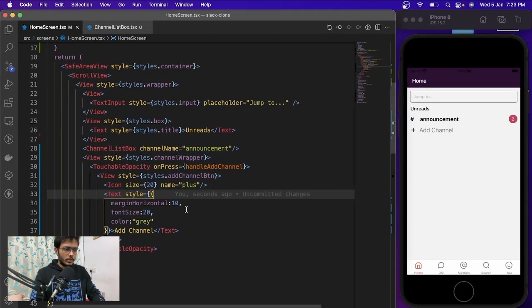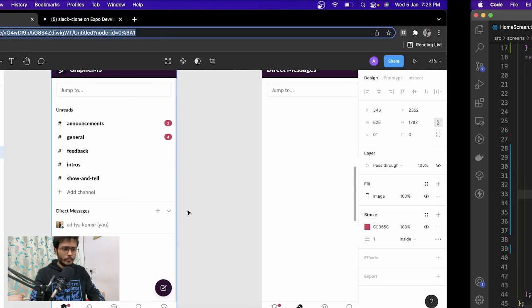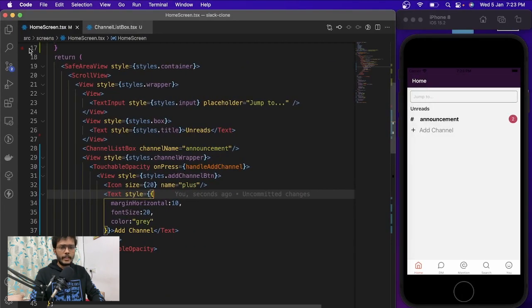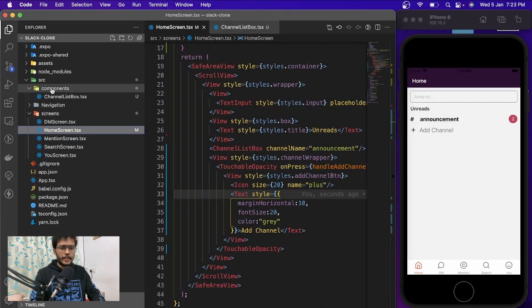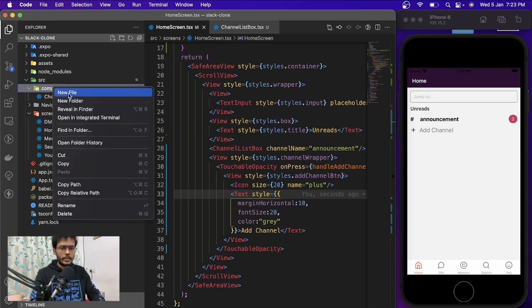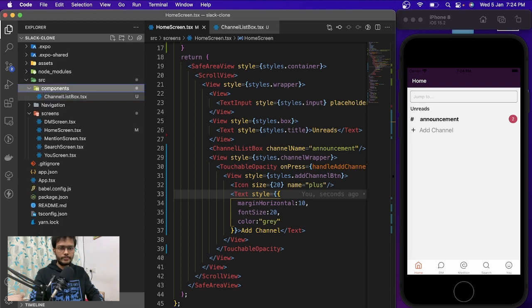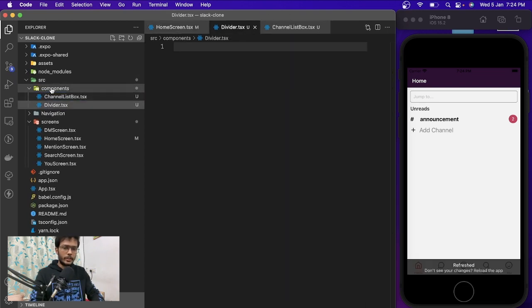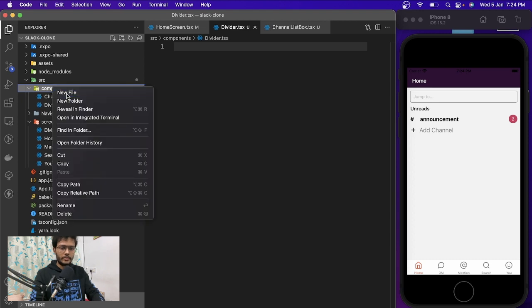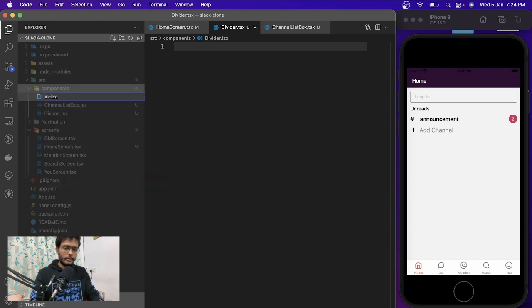So this looks okay. Then we have a divider, right? We can create a separate component for the divider, because I think we are going to need that at many places. So .tsx. And one more thing that I would like to do is create another index file inside the component, so that our component folder is well organized, and whenever we are importing something from the component, it will be coming from the index file.